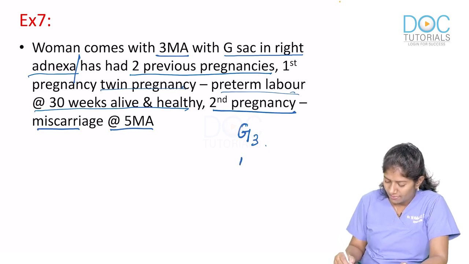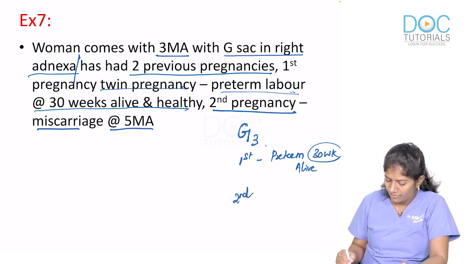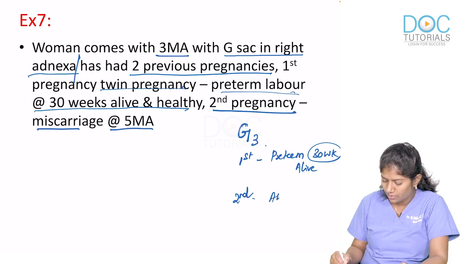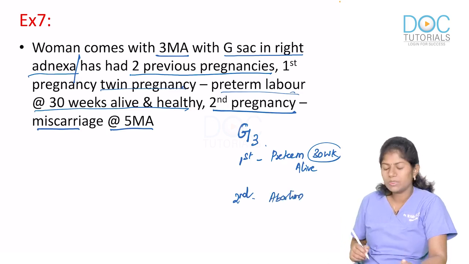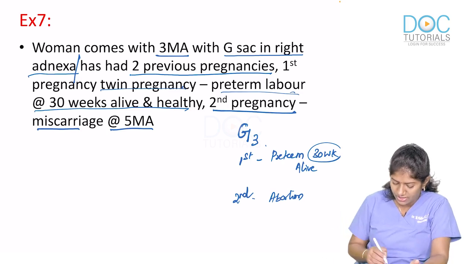Okay. What happened to her first pregnancy? Her first pregnancy was a preterm labor. Preterm labor at 30th week. Okay, 30th week. But the baby is alive. The baby is alive. Okay. The second pregnancy was a miscarriage, so you will put it under abortion. At 5 months amenorrhea, she aborted her second pregnancy, and currently she is pregnant for the third time. Okay.